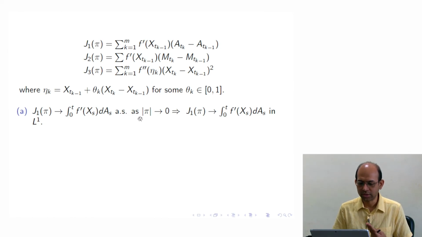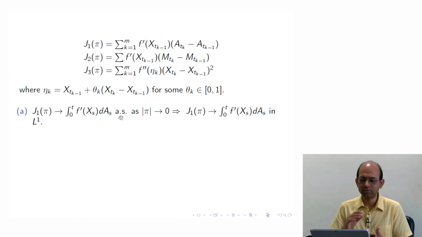Since f prime is bounded, the total variation of A on 0 to t is also bounded. So therefore this is a bounded random variable, and the probability measure is also 1.